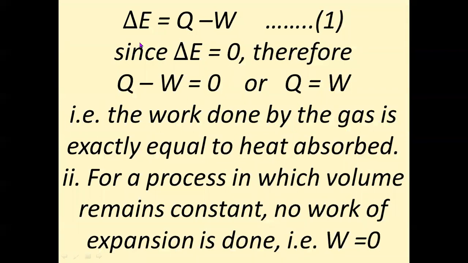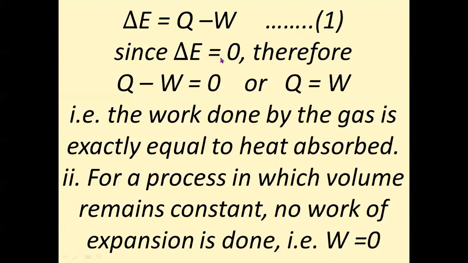Now, as we know, delta E is equal to Q minus W. Here, if delta E is 0, meaning there is no increase in its internal energy, it is an isothermal process. Therefore, Q minus W will be equal to 0, or Q is equal to W. This means when there is no increase in internal energy of the system, the whole heat gained by the system is utilized to do work, or the whole heat is converted into work.